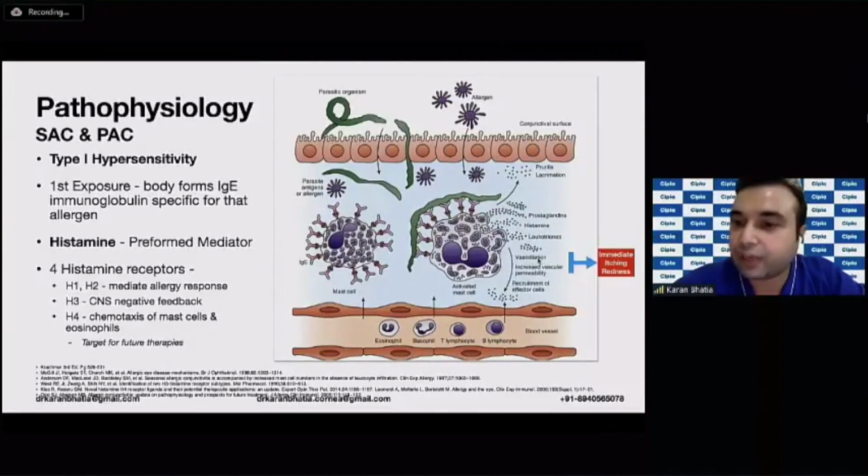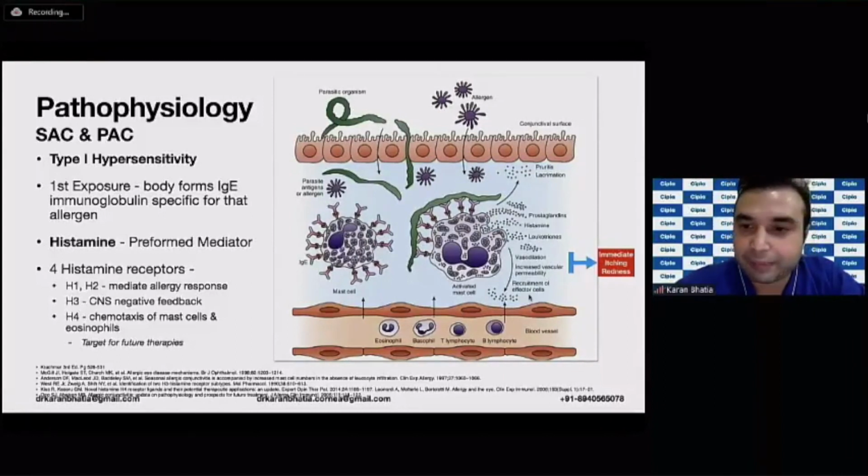These result in vasodilatation and increased vascular permeability, which results in immediate itching and redness, which is the reason by which the patients present to us. Along with this it recruits other disease effector cells, as a result of which it enters inside the vascular endothelium, and as I said, these problems occur.